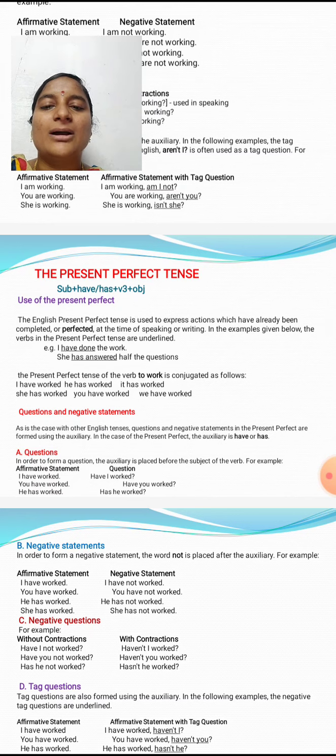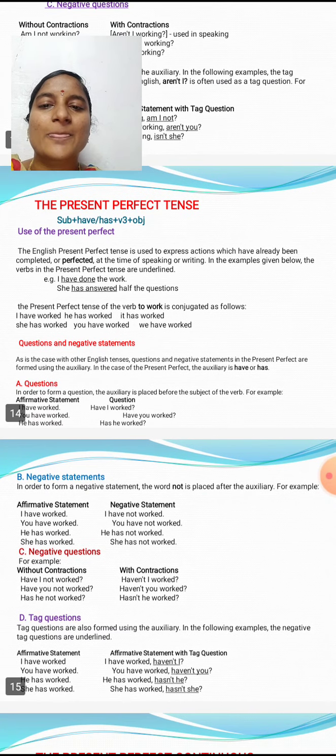Have or has shows the present, and was, were show the past tense. Here the present perfect tense of the verb to work is as follows: I have worked, he has worked, it has worked, she has worked. So these are some examples.